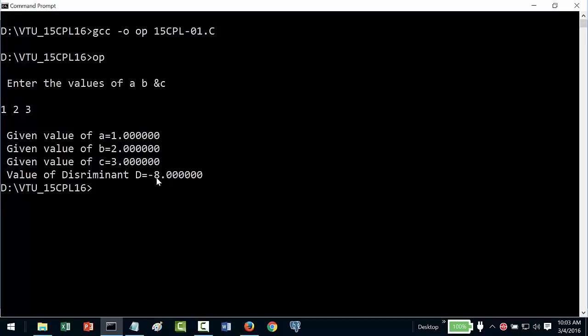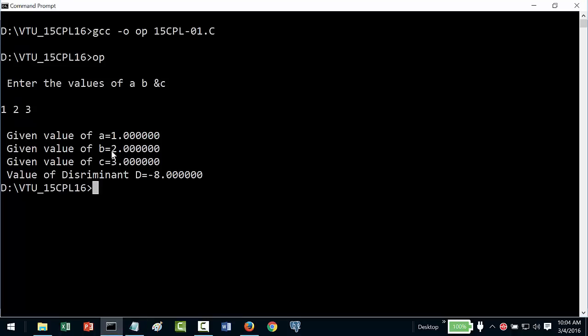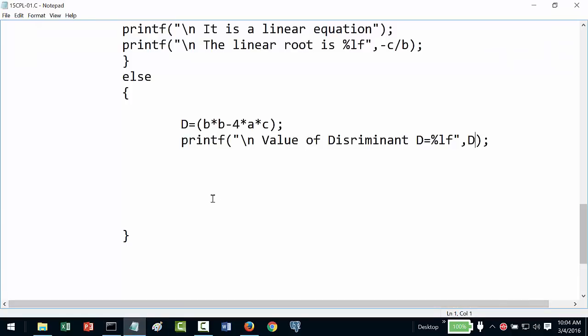Now why is it minus 8? It is B square, right? If you look at our formula, B square minus 4AC. So if you compare this, 2 into 2 is 4, correct? And 4 into 3 is 12. So my D is minus 8, which means I have to now check for D.